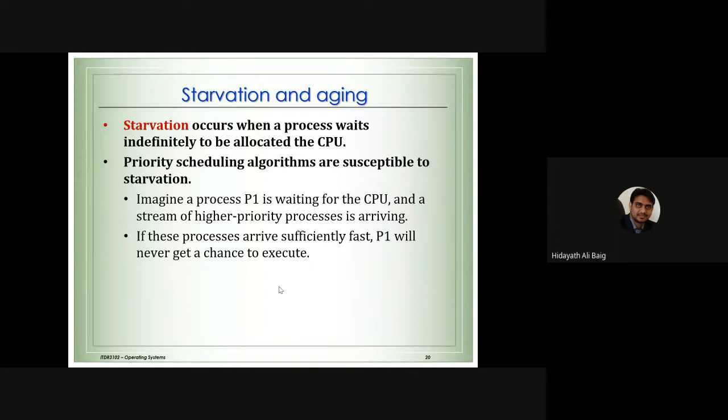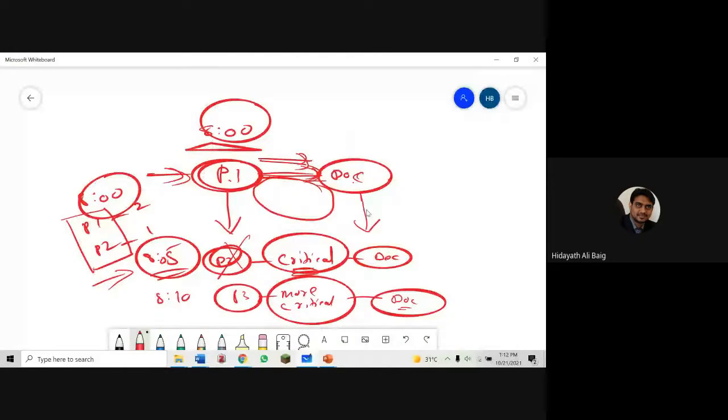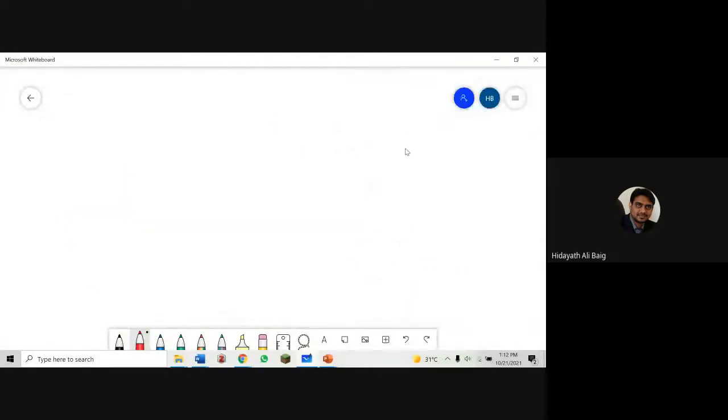Okay, let's continue now. I'll go back to the hospital example, as we have been discussing preemptive scheduling. Patient 1, the first patient, goes to the doctor with priority 1, for example.